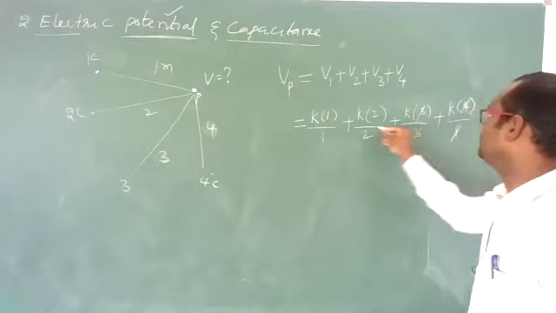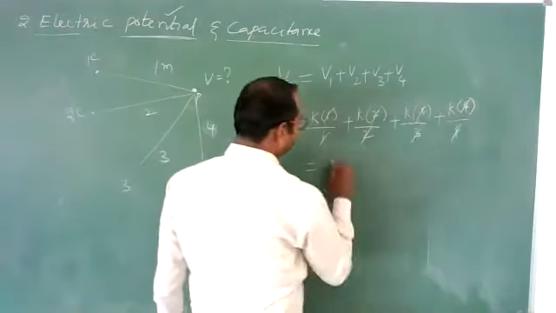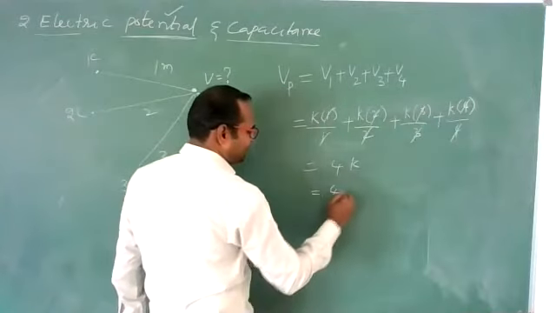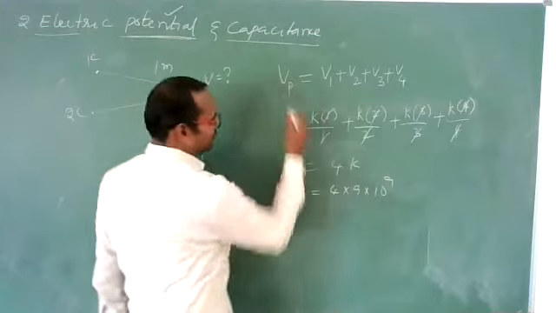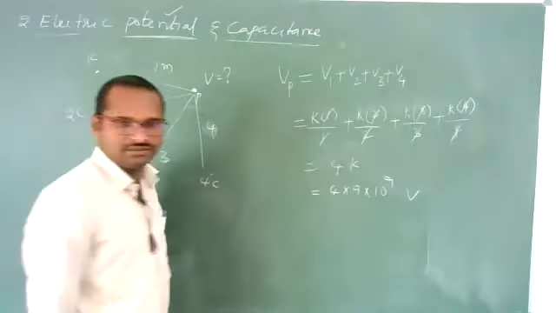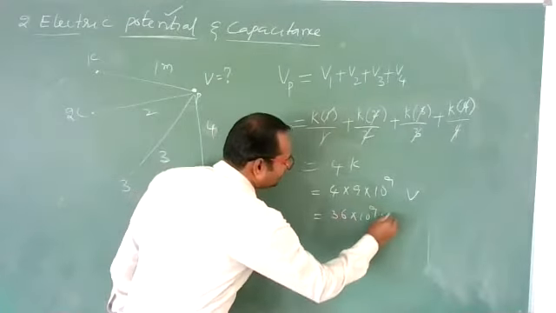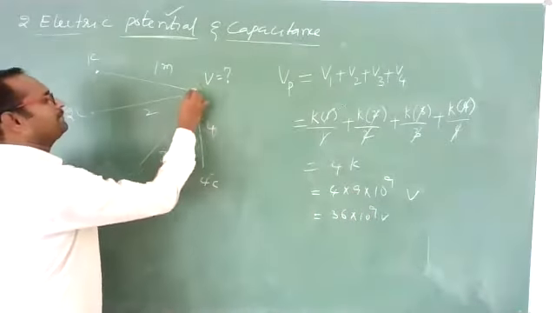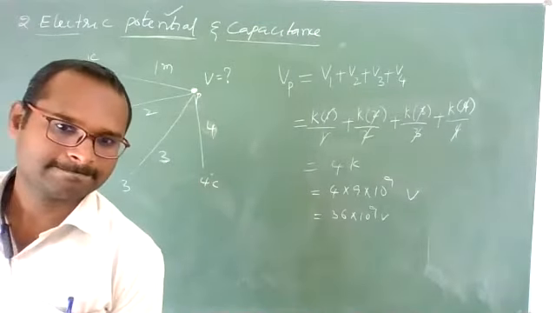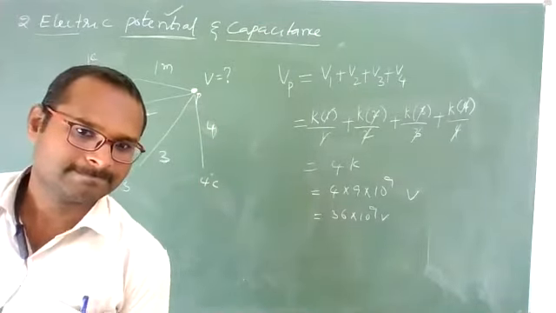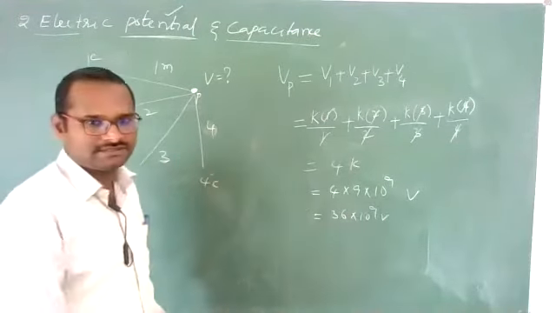4, 4, 3, 3, 2, 2, 1, 1 cancel. You will get K plus K plus K plus K, that is 4K. But what is the K value? 9 into 10 to the power of 9. The unit of potential is volt. Finished. 9 fours are 36. 36 into 10 to the power of 9 volts is the potential at this point P. Got it? Simply we can add like numbers.